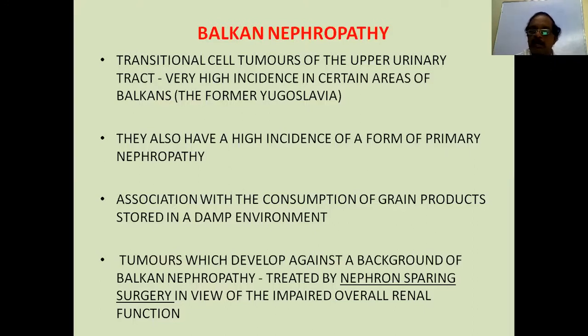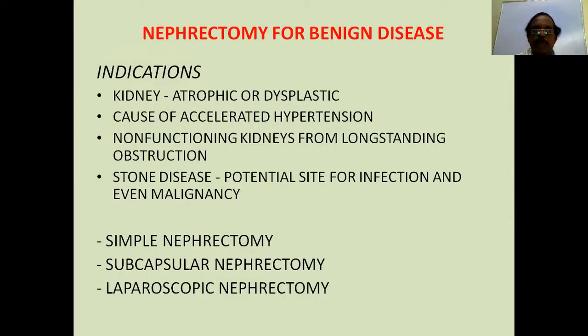There is a Balkan nephropathy, and on top of this, tumors develop. These are treated by nephron sparing surgery in view of the impaired overall renal function. For these tumors, partial nephrectomy or wedge excision can be done for these patients.